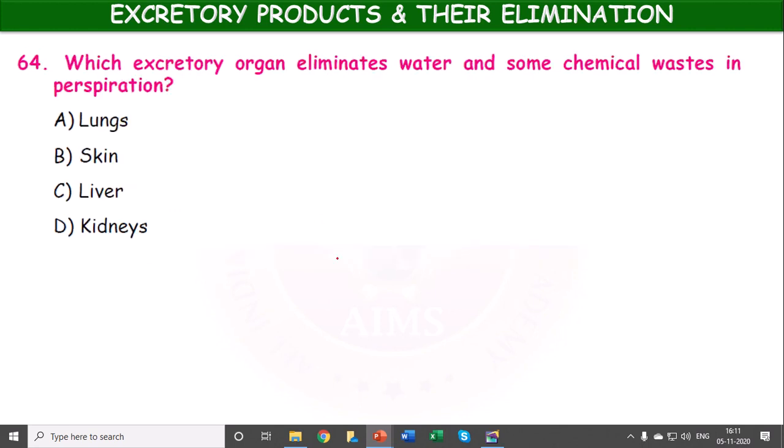Which excretory organ eliminates water and some chemical waste in perspiration? Lungs, skin, liver, kidneys. It is the skin.